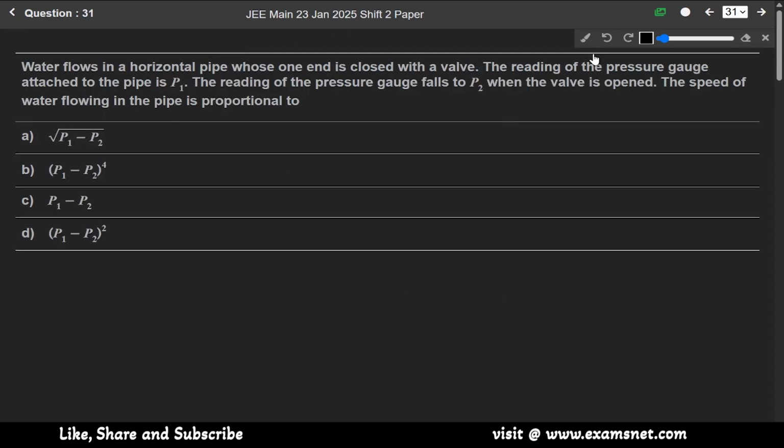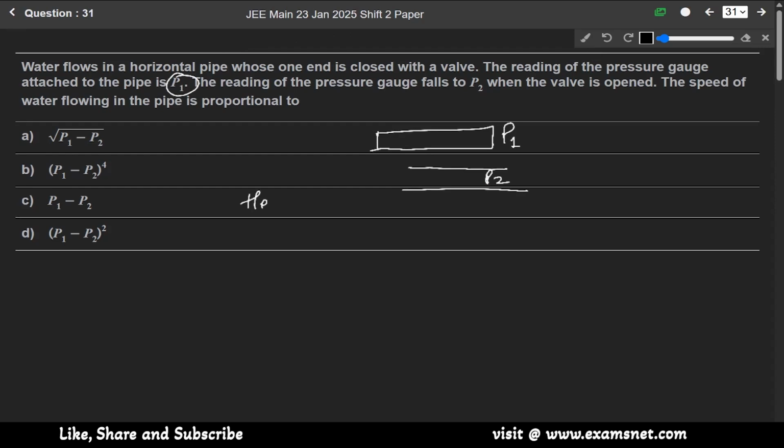Now next question 31. Water flows in a horizontal pipe whose one end is closed with a valve. The reading of the pressure gauge attached to the pipe is P1. The reading of the pressure gauge falls to P2 when the valve is open. Okay, at first the valve is closed. Closed means, let us say pressure of the pipe is P1. When it is closed, the pressure is P1, and when it is open, the pressure gauge falls to P2. The speed of the water flowing in the pipe is proportional to.